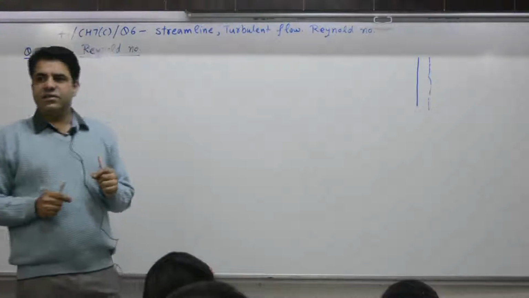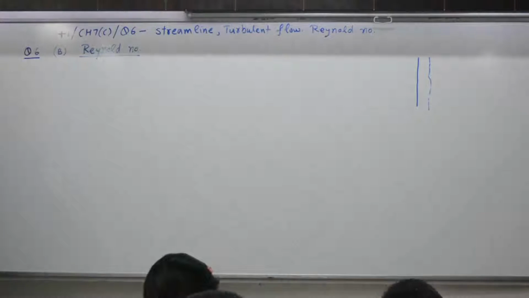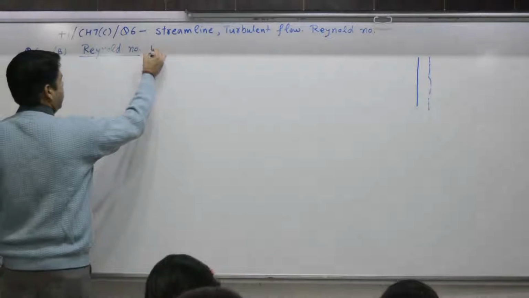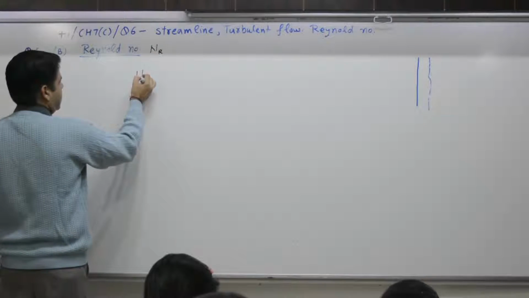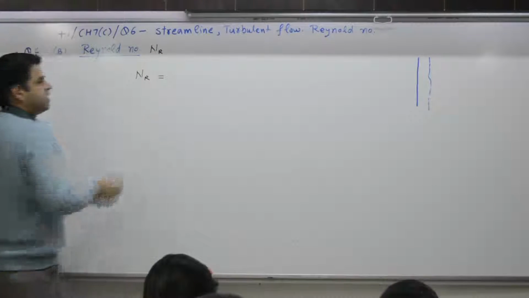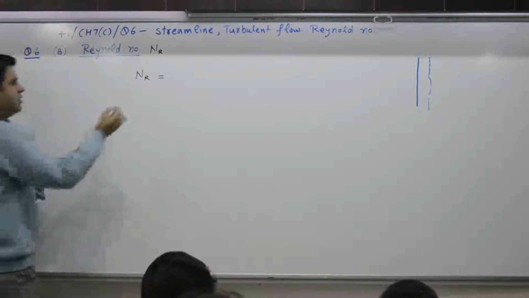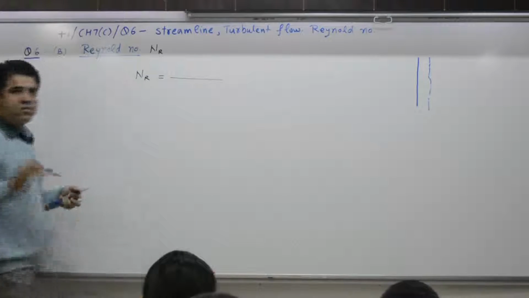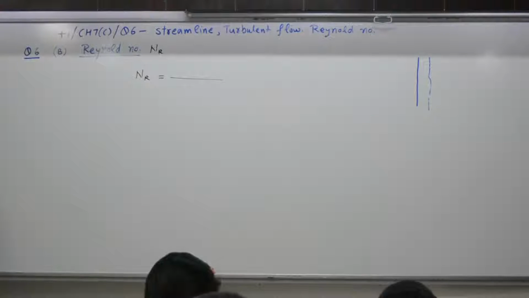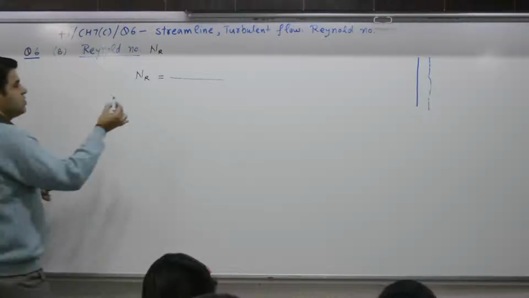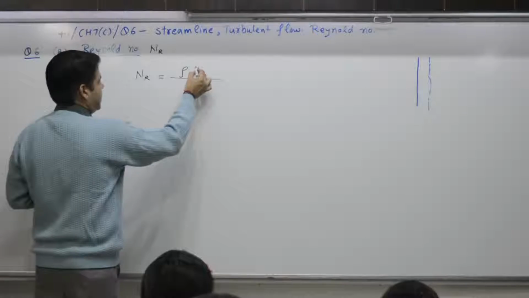So, Reynold number is what? Reynold number is a ratio. Ratio of what? If NR represents Reynold number, it is equal to what? Yes, it is a ratio of 2 parameters. One, numerator, a number of things are there. What is the value? Rho, density. Density of what? Liquid. D, dia of a tube. V, velocity. So it is rho d v.